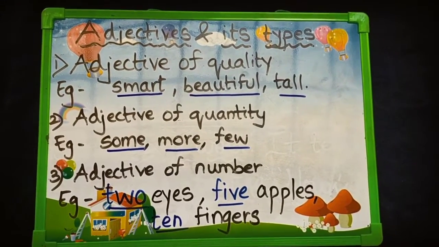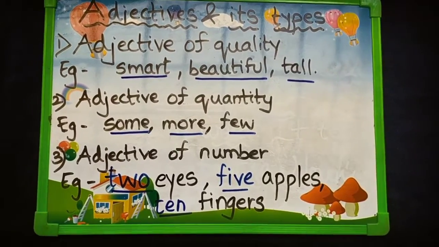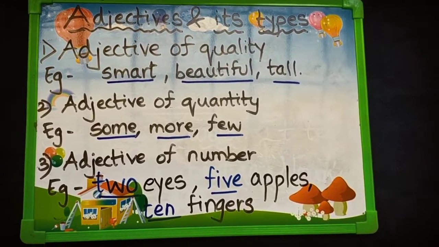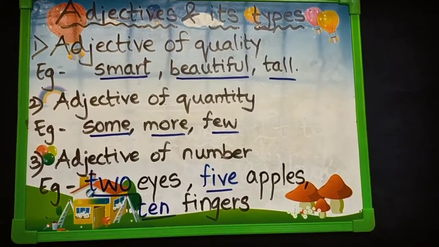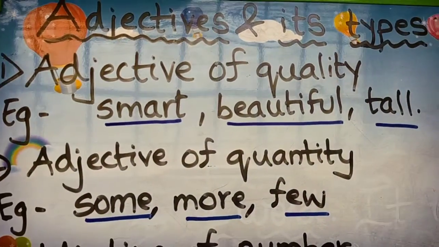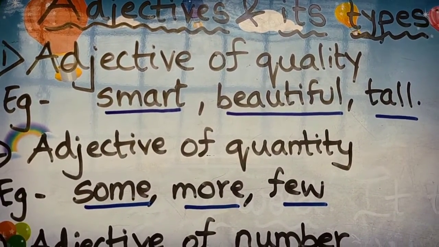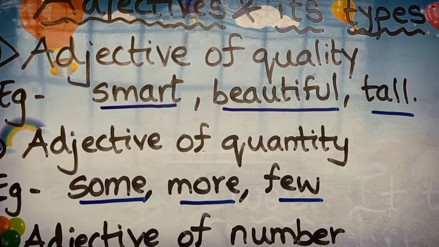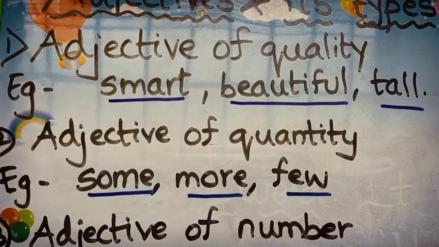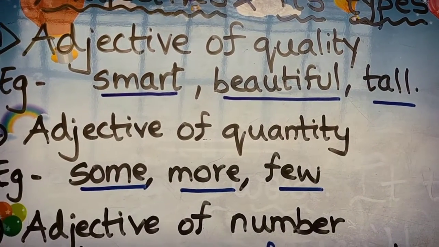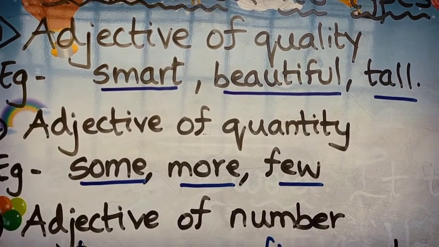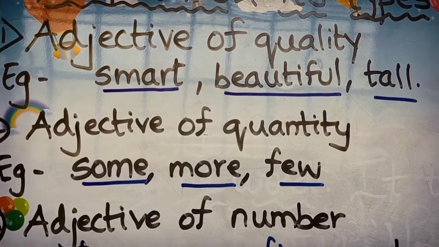Now I am going to tell you about the types of adjectives. Once you know what is an adjective, it will be very easy to identify the types of adjective. Now first let's study the first type of adjective, that is adjective of quality. As the name signifies quality, it will point out some quality which will be mentioned in a sentence. For example, I have written three words: smart, beautiful and tall. All these three words are adjectives and they are telling us about the quality of something.